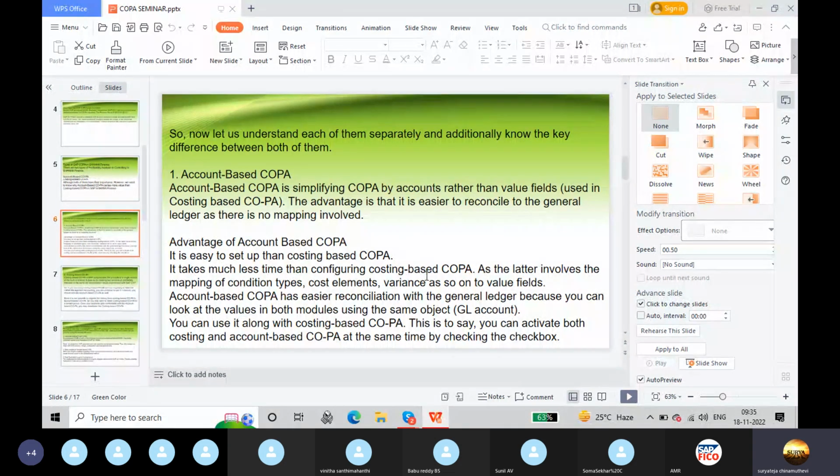Account-based COPA has easier reconciliation with the general ledger because you can look at the values in both modules using the same object or GL account. You can use it along with cost-based COPA. This is to say, you can activate both costing and account-based COPA at the same time by checking the checkbox.